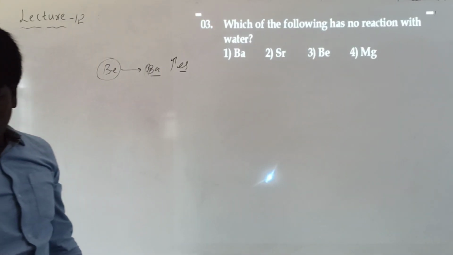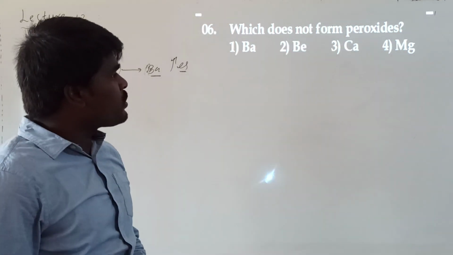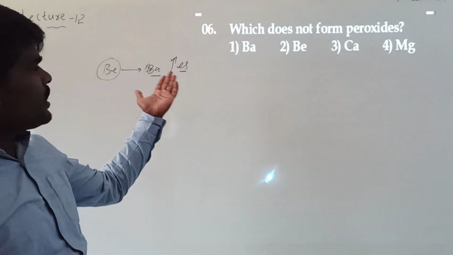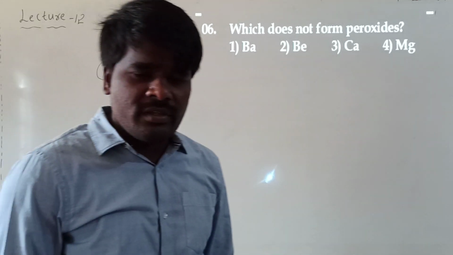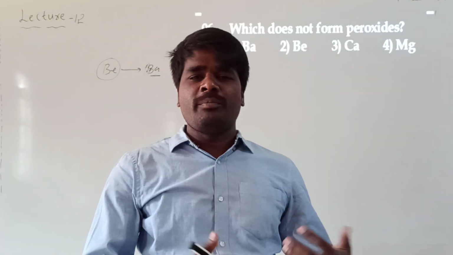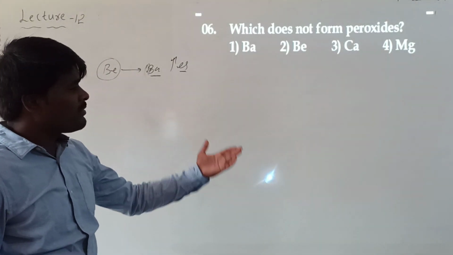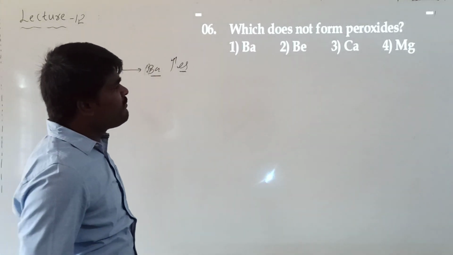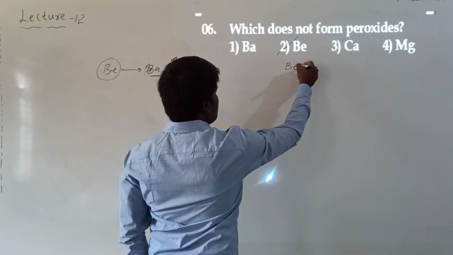Now, here comes our next question. Which does not form peroxides? Here also, all these questions are related to beryllium only. Beryllium has some anomalous behavior in the second group because of its smaller size, high polarizing power, and absence of d orbitals. So whatever questions we get, basically these are all from the behavior of beryllium. In second group elements, beryllium generally does not form peroxide. It forms only the monoxide, that is beryllium monoxide.